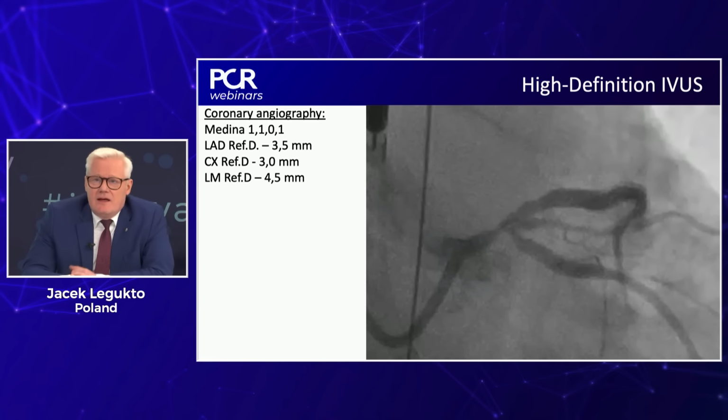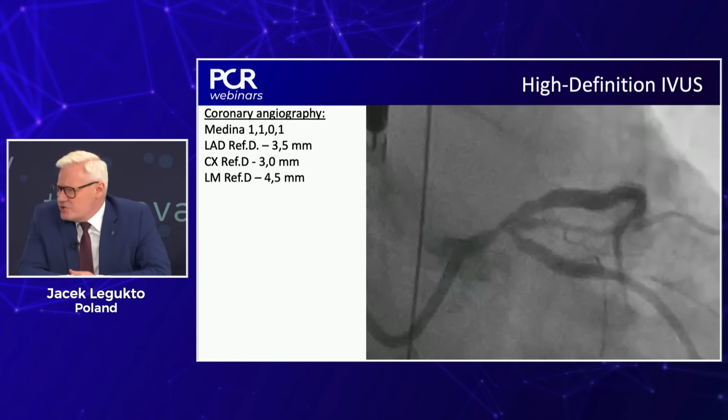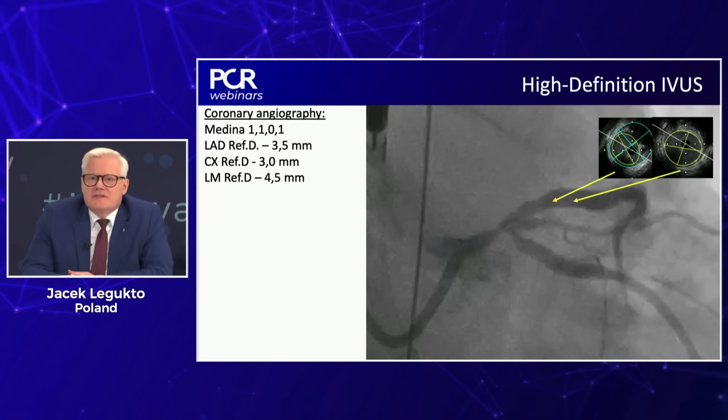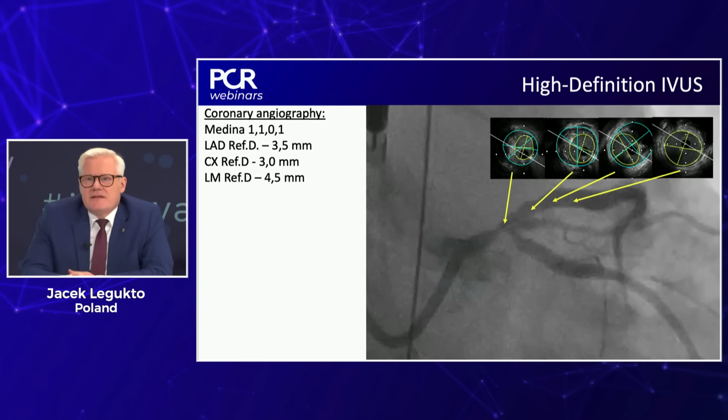According to angio assessment and the size of the stent implanted before, I assessed LAD as a 3.5 vessel, circumflex 3.0. So according to Fine rule, left main should be around 4.5, maybe 5.0 in the proximal part. However, after this assessment, we can see in LAD that it is a bigger vessel, at least 4.0.